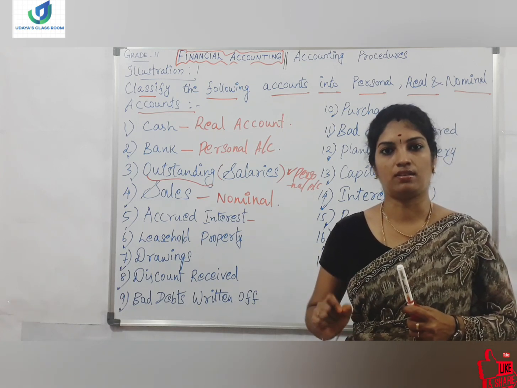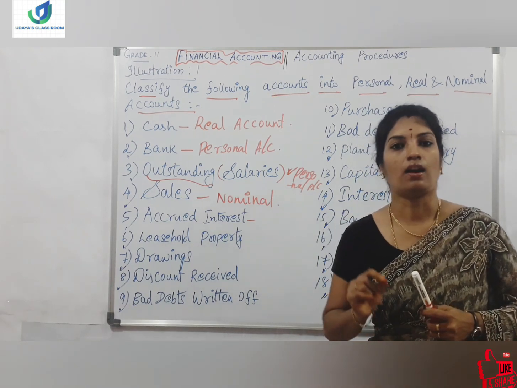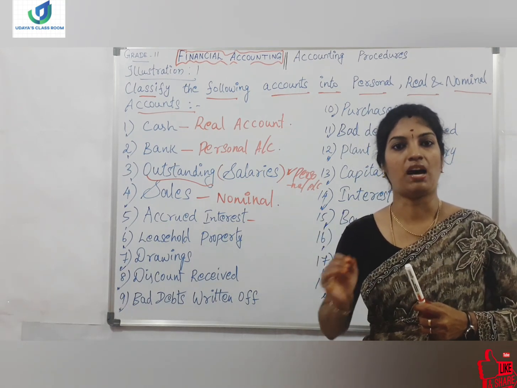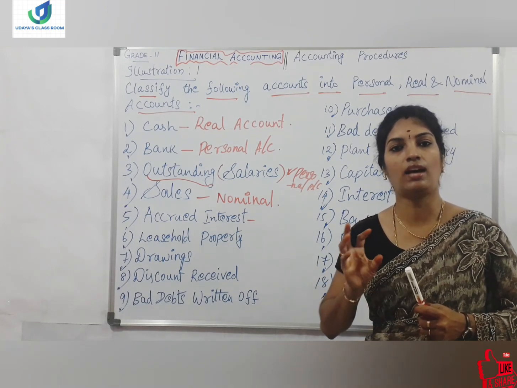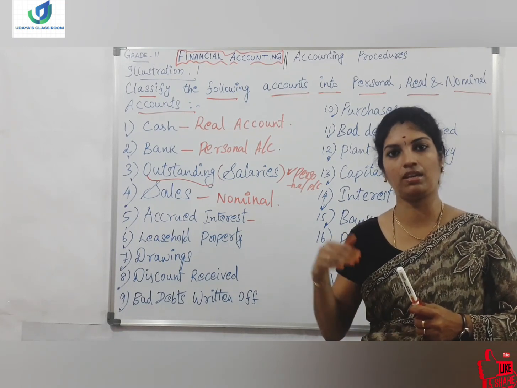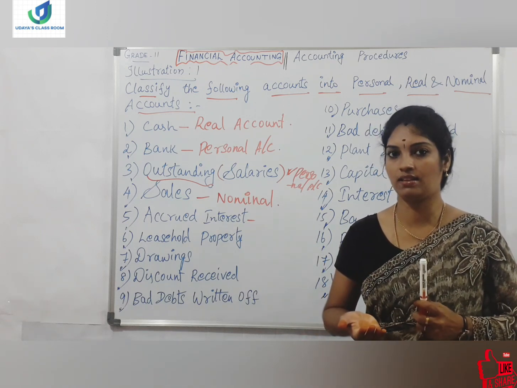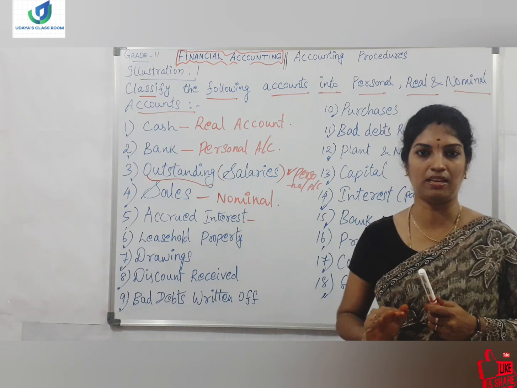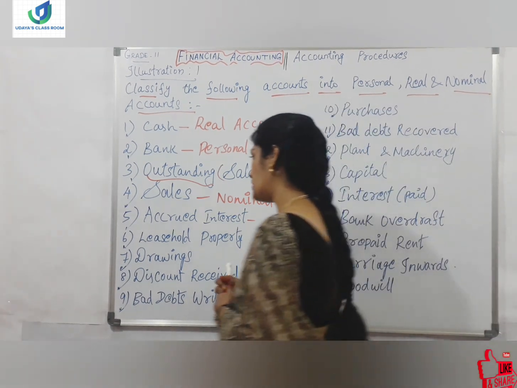Suppose 3000 is going to come as interest. You can write accrued interest 3000. In March you are going to close the account. So that accumulated interest you will be receiving in the next month. That means the interest was not realized in the particular month, and you will be receiving it. So in order to close the accounts, you write the particular interest as accrued.